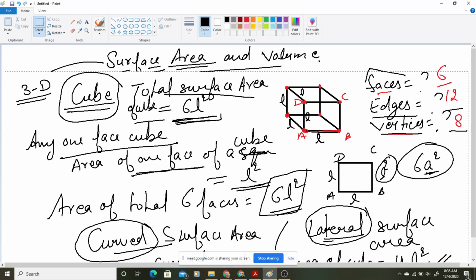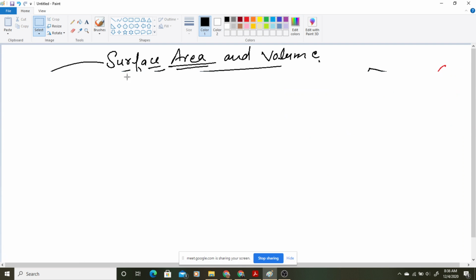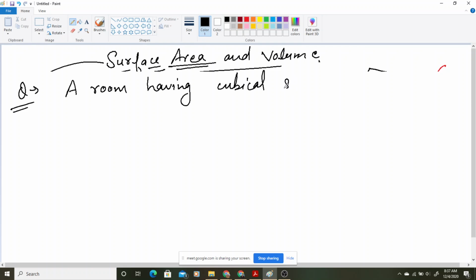I write a question here, just try to solve it. A room having cubical shape is having dimension 10 meter.